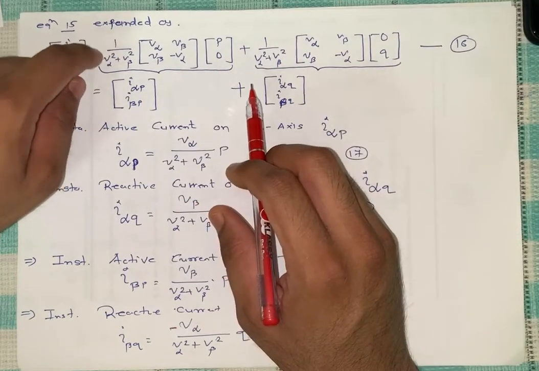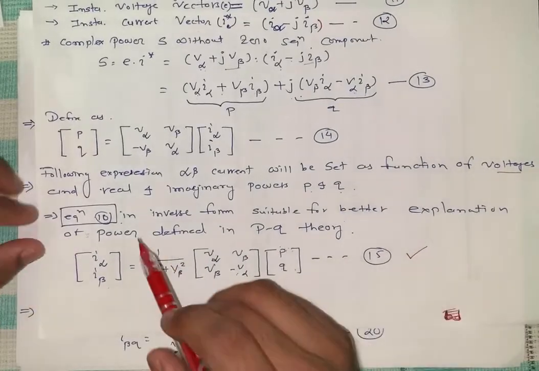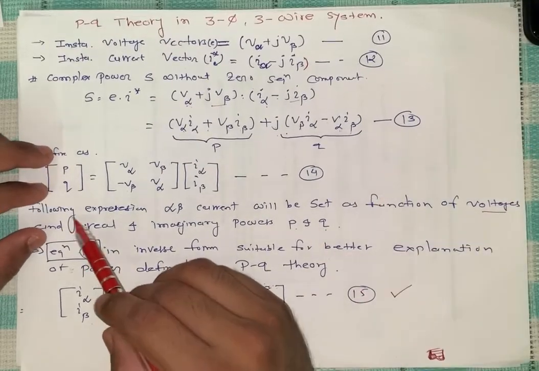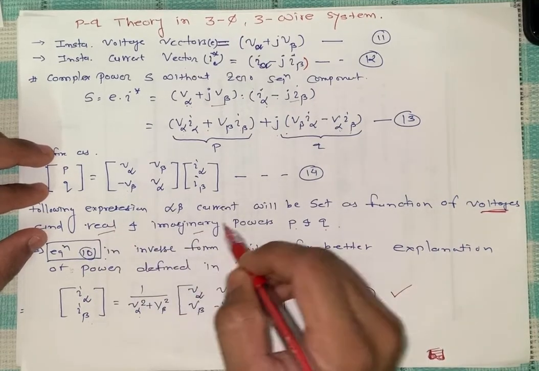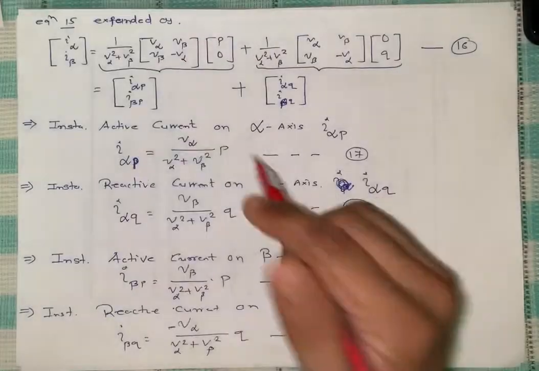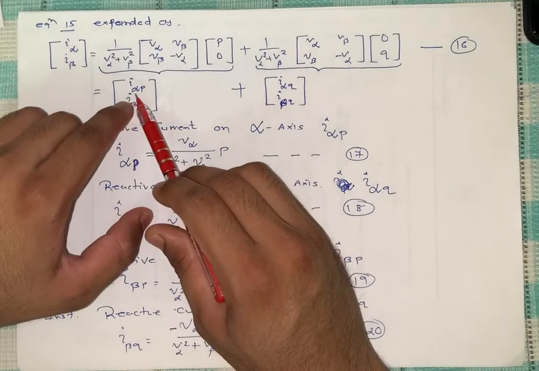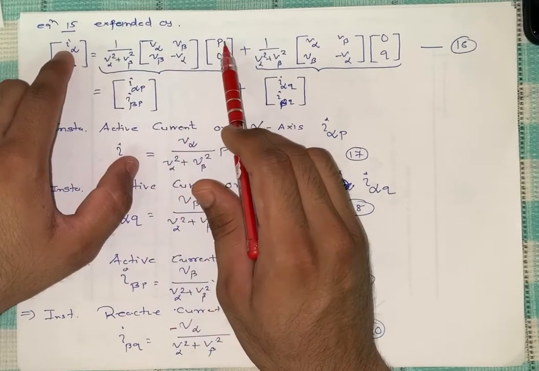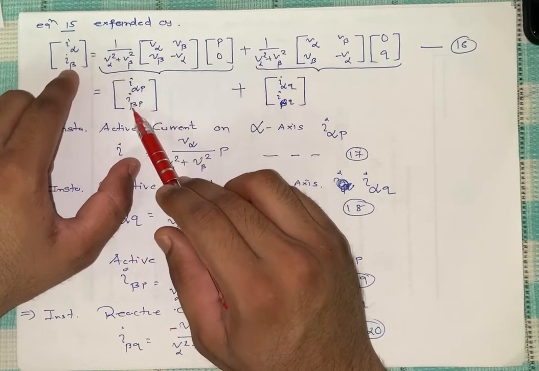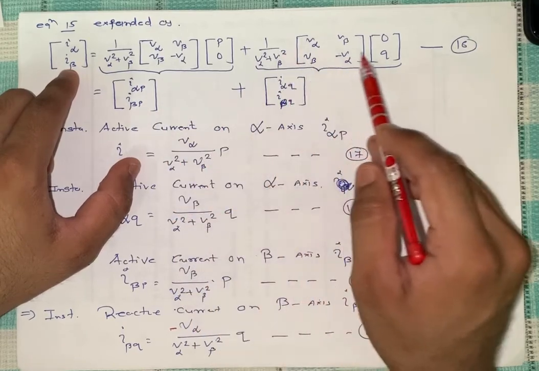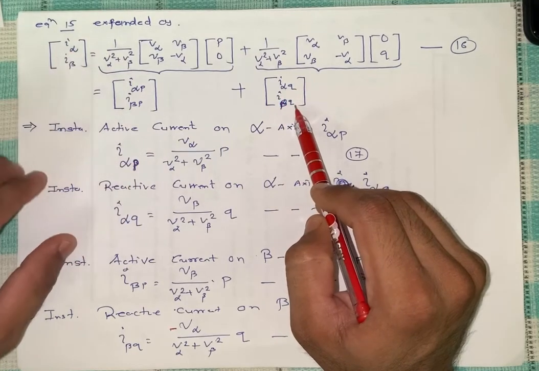So for that we can say, as I told you, the current expression, the following expression: alpha beta current will be set as a function of voltage and real and imaginary power, that is a current form. So we try to make this voltage and power form into the current form. So now what is it called? I alpha, that is of the active power. So I consider I alpha active power, similarly I beta active power, plus here reactive form. So I alpha in form of reactive, I beta in form of reactive.